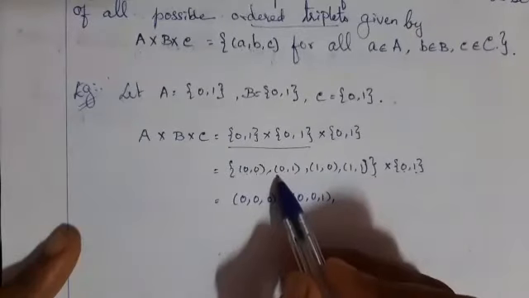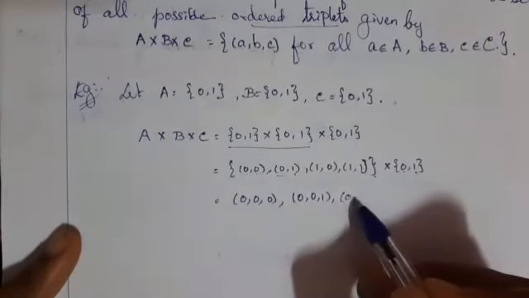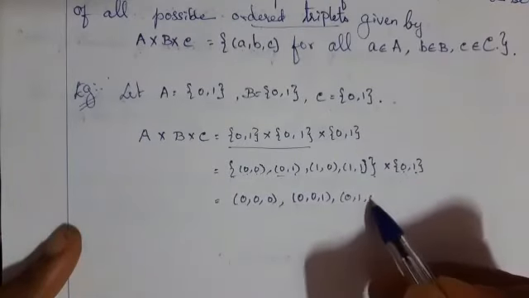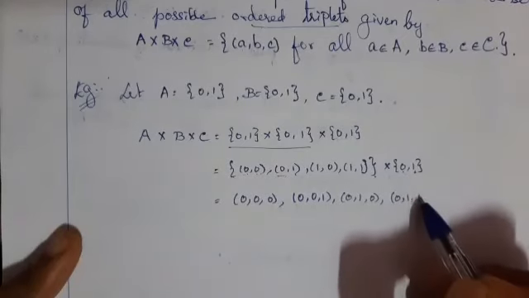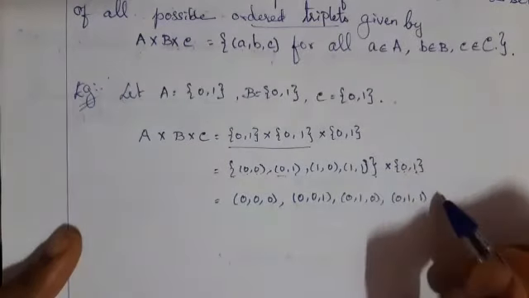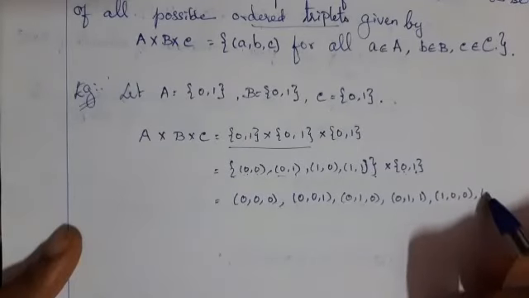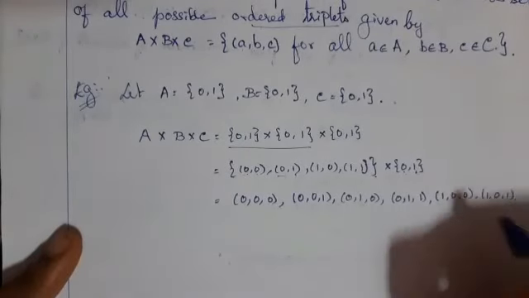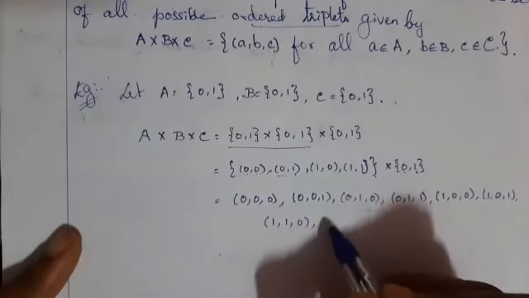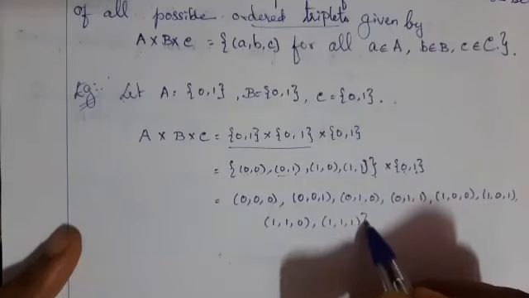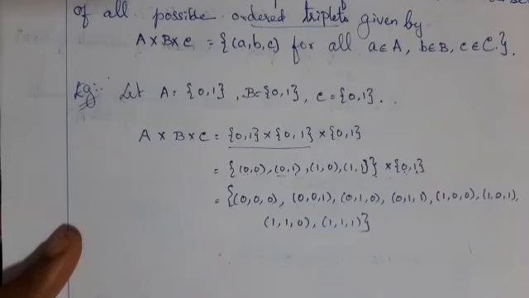Next, take the second element here, (0, 1), and the first element here. Then (0, 1, 0), (0, 1, 1). Then third, (1, 0, 0), (1, 0, 1). Next, the fourth element: (1, 1, 0), (1, 1, 1). This is the Cartesian product of three sets.